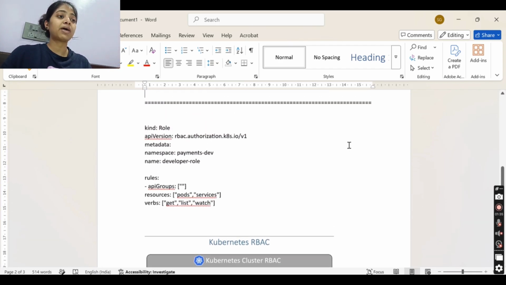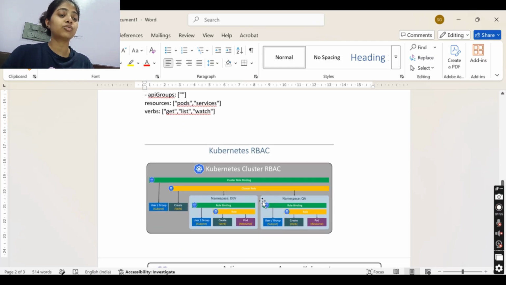So we create it by RBAC authorization, we give the namespace name, and then we give the API groups and resources, and on what resources in this namespace they can do things, like they can get, list and watch. So this is Kubernetes RBAC. Like this, there will be a cluster role binding on the cluster level, and the user can perform these types of verbs on the namespace QA.